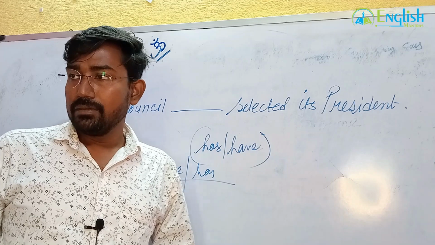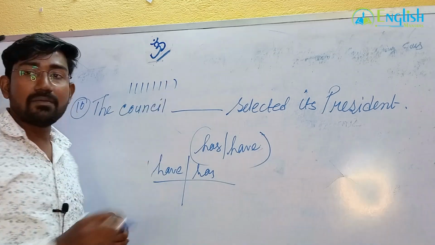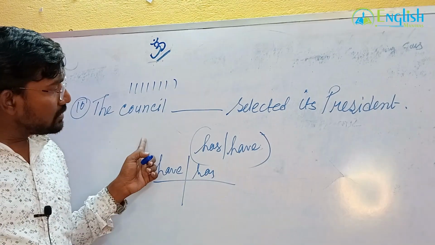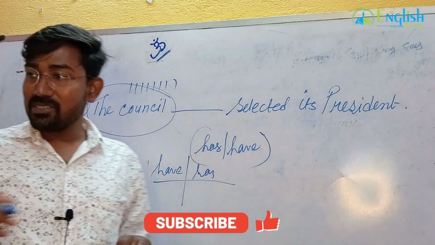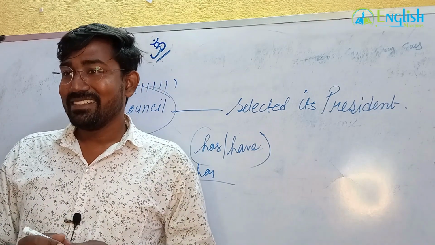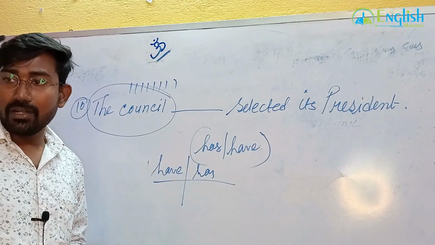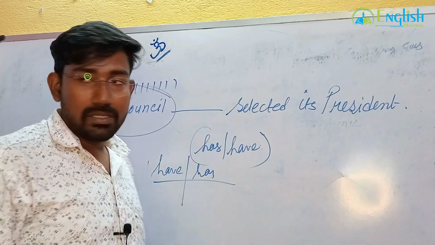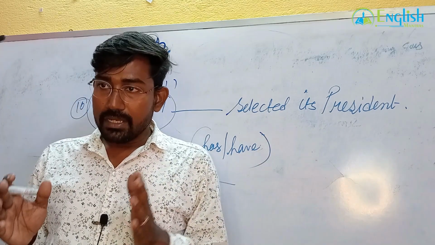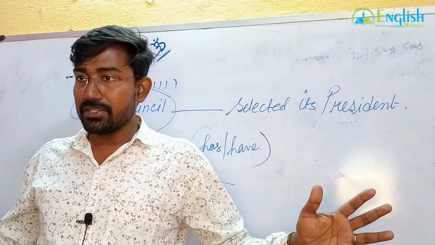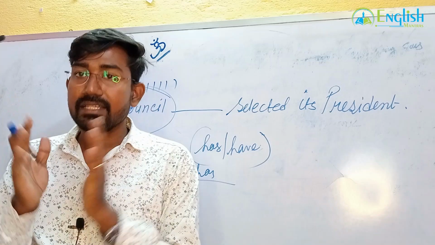Now why have? Because the council, there are many members in a council: 1, 2, 3, 4, 5, 6, 7, many members. But here the council is representing a singular form. Similarly union, parliament, the jury, a bench of justice, and also a team. When lots of players are there in a team, or lots of members, it still forms a singular idea.